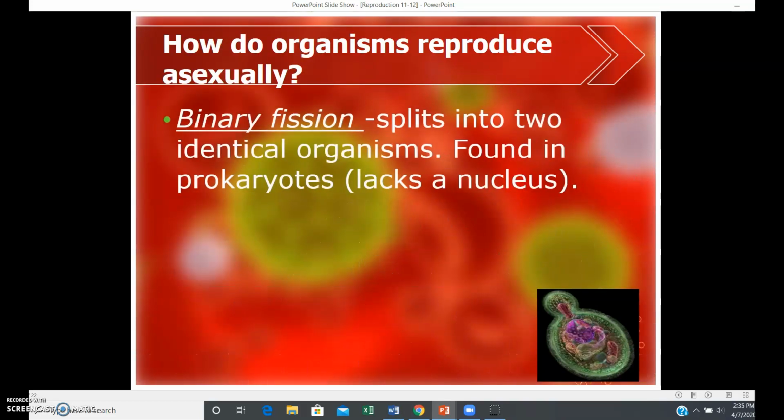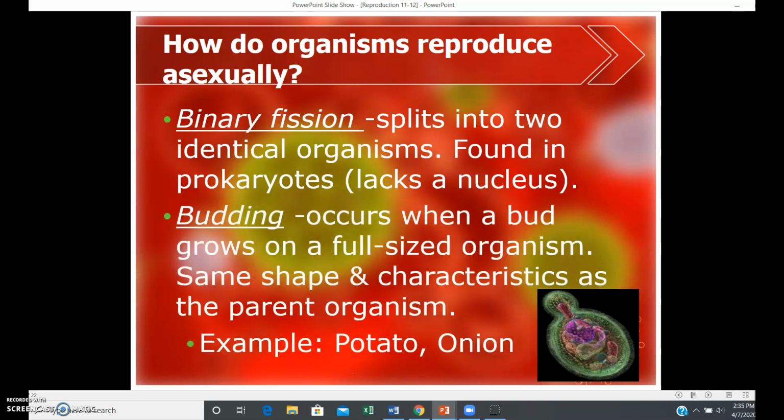So how does this all take place? Let's start with binary fission. Binary fission splits into 2 identical organisms. This is only found in organisms that don't have a nucleus. Those are called prokaryotes. In binary fission, you get 2 of the same things.